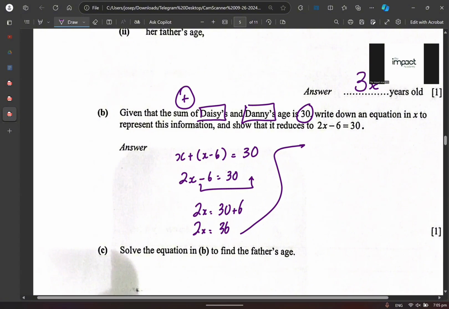Once you're done, when you know 2x is equals to 36, what do you want to do? You want to find how many x? You want to find 1x. Agree or disagree? Okay? Make sense? So x will be what? 36 divided by 2, which is actually equals to how much? 36 divided by 2, that gives you 34.